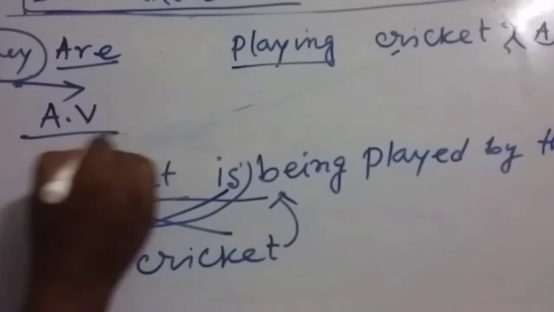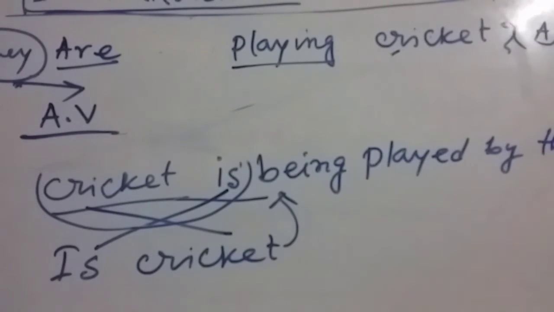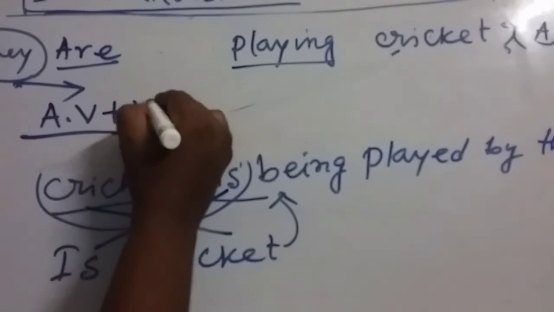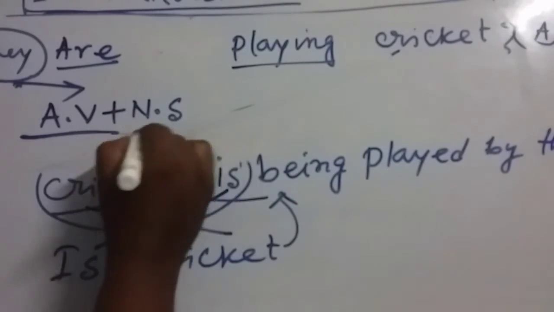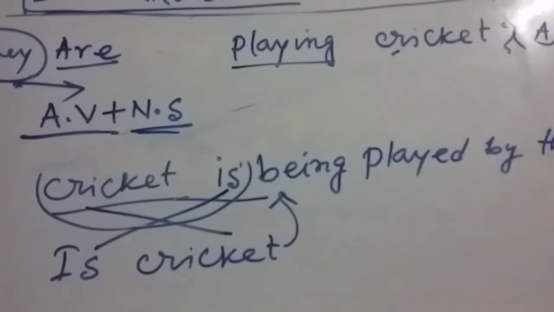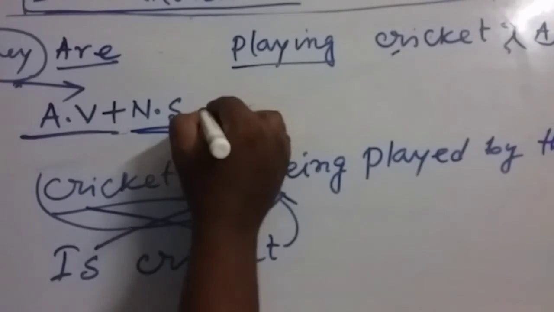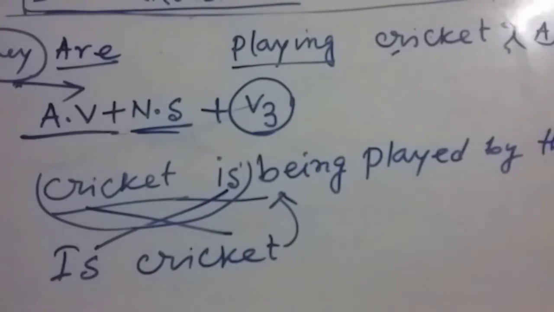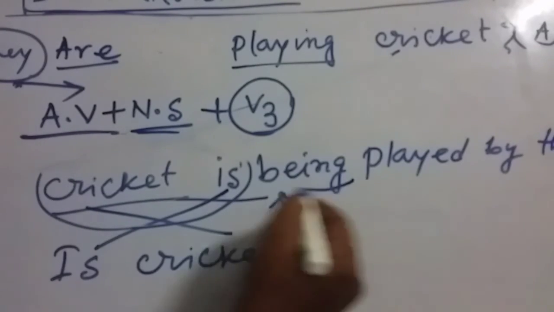So at first we have to write down the auxiliary verb which is used according to the tense, and after that we have to write down the new subject. Then we have to use the V3, and before that, as per the need of the verb, we can use being.